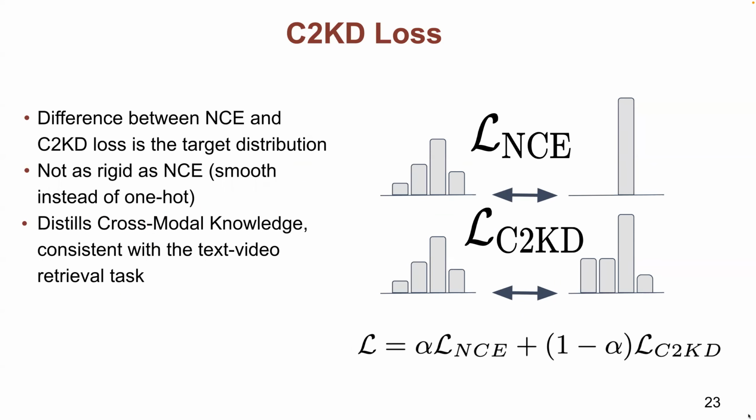The final loss is a combination of the original loss and our new C2KD loss. The difference between the original NCE loss and the C2KD loss is the target distribution. The former uses a one-hot distribution, while C2KD uses the distribution from the teachers, which is smoother. This gives the model some leeway and can be helpful when there are several good video matches for a text query. It distills cross-modal knowledge, which is consistent with the text video retrieval task.